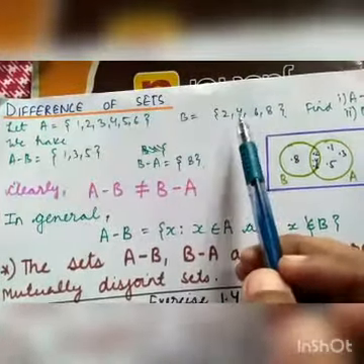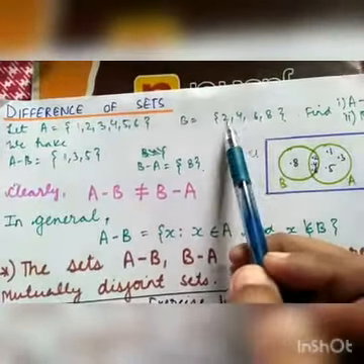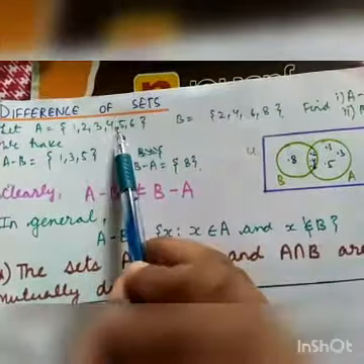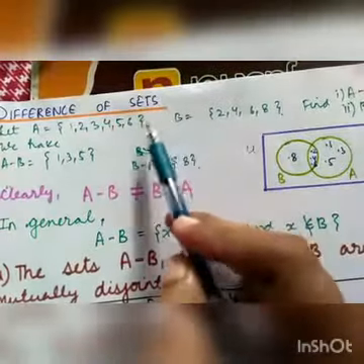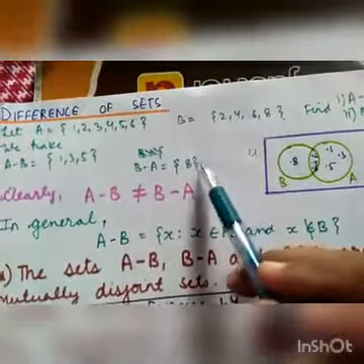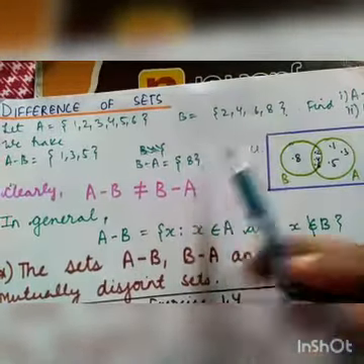Like, which elements are we having? We are having 2, 4 and 6, which are common to A and B both. So whenever we subtract A from B, then we will write 8, because it is the only element that is left.